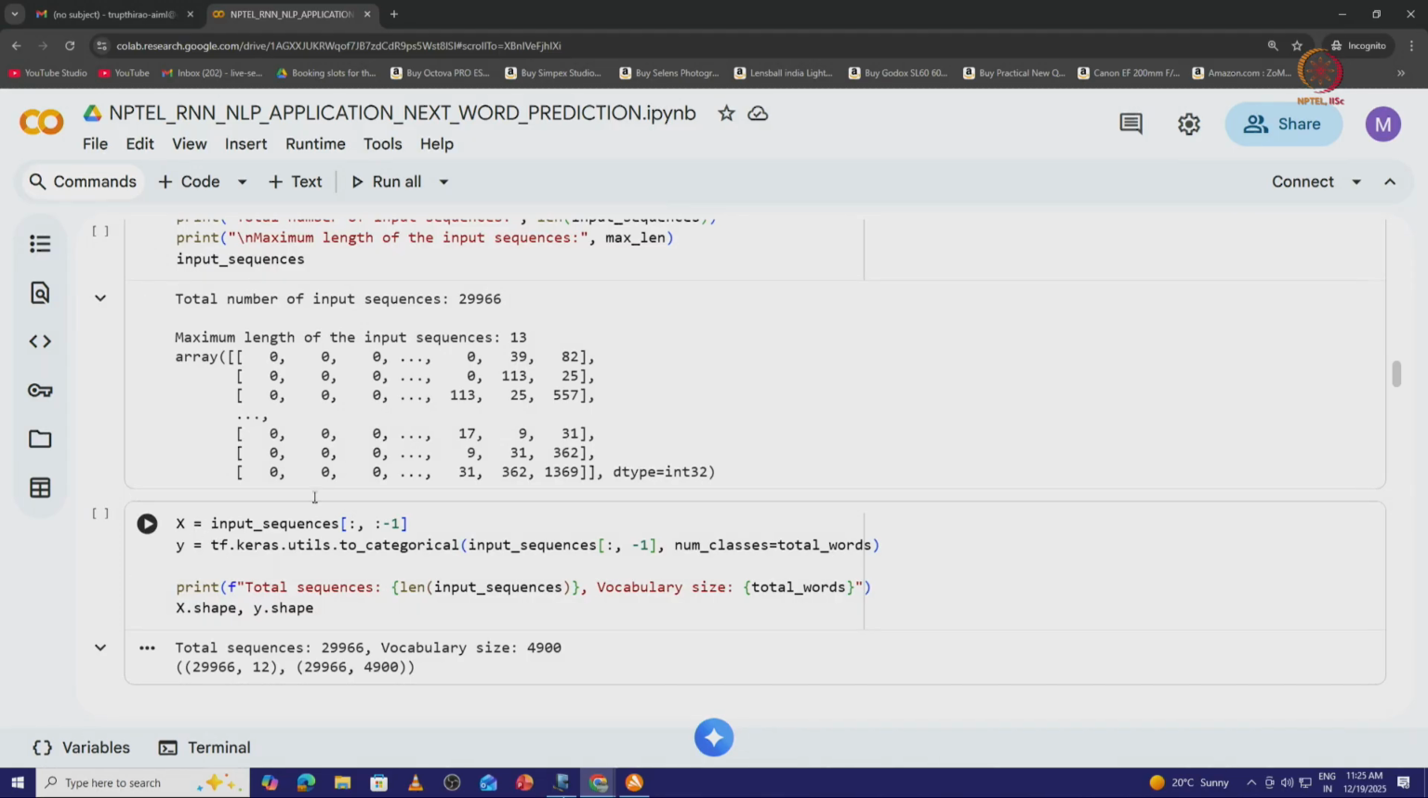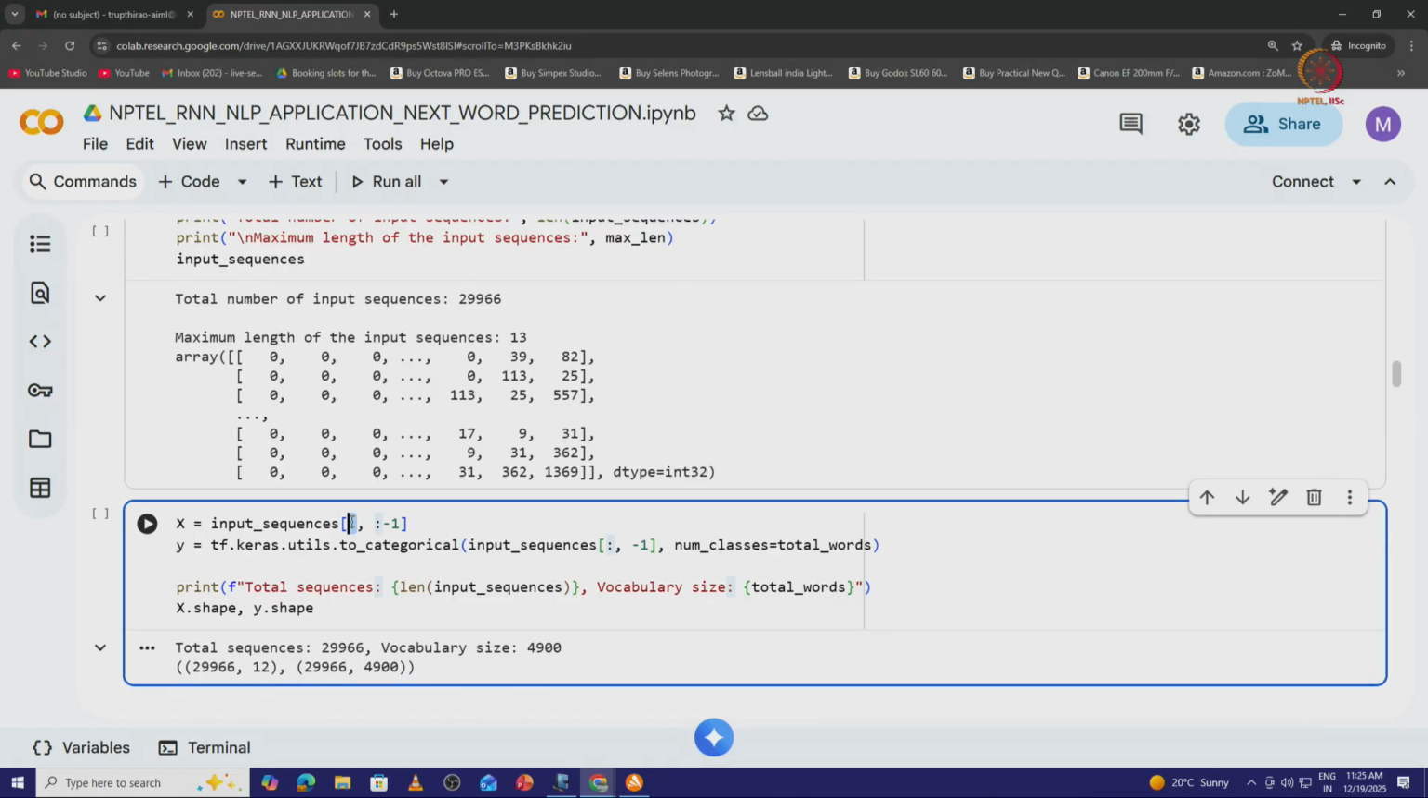As mentioned earlier, we have input sequence length as 13, out of which 12 are the input columns and 1 is the target variable. In the input sequence I consider all the rows, and in the columns I avoid the last column, that is why I write -1 here. So -1 indicates we should not be considering this last column, because that is our output which needs to be predicted based on the inputs given here. So what is y? Out of the input sequences, I consider all the rows along with the last column only.